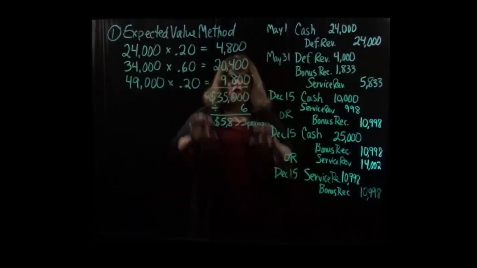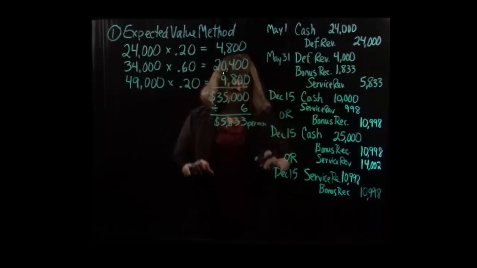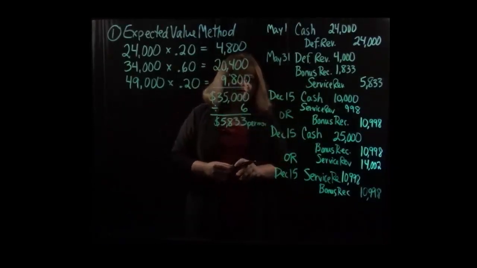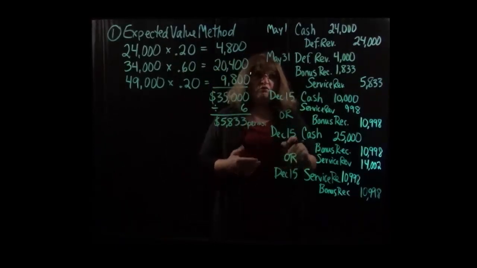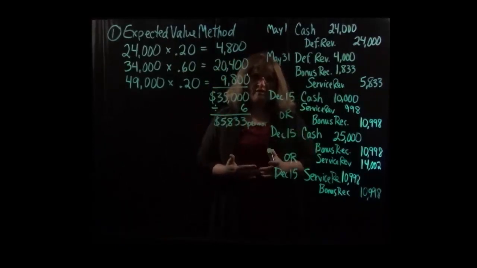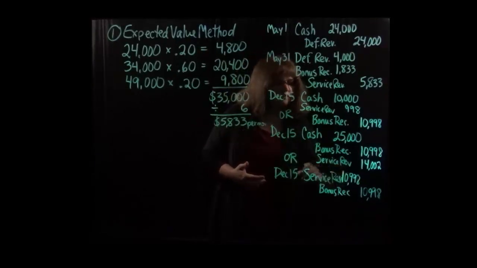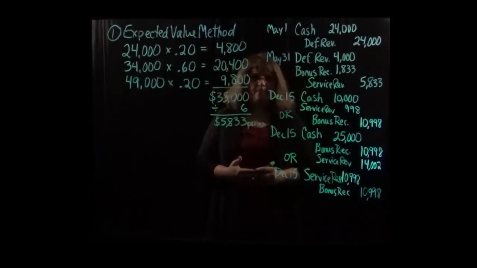In that case, we would have recorded nearly $35,000 in revenue over the life of the contract, when in fact we would have only earned the $24,000 guaranteed amount. And so we have to back that out of service revenue.